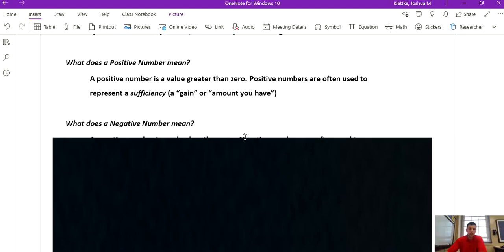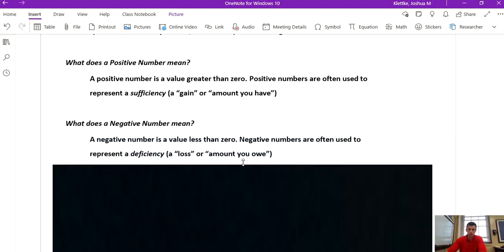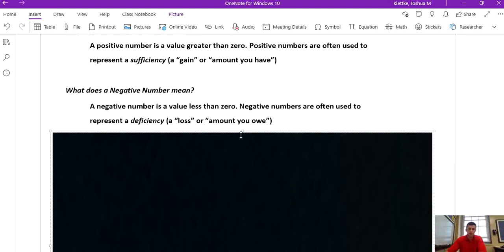So now that we have an idea of what a positive number is, let's talk about what a negative number is. So negative numbers are the opposites of positive numbers. A negative number is a value less than 0. So that might be kind of confusing. You might be wondering, well, 0 means nothing. How can we have less than nothing?